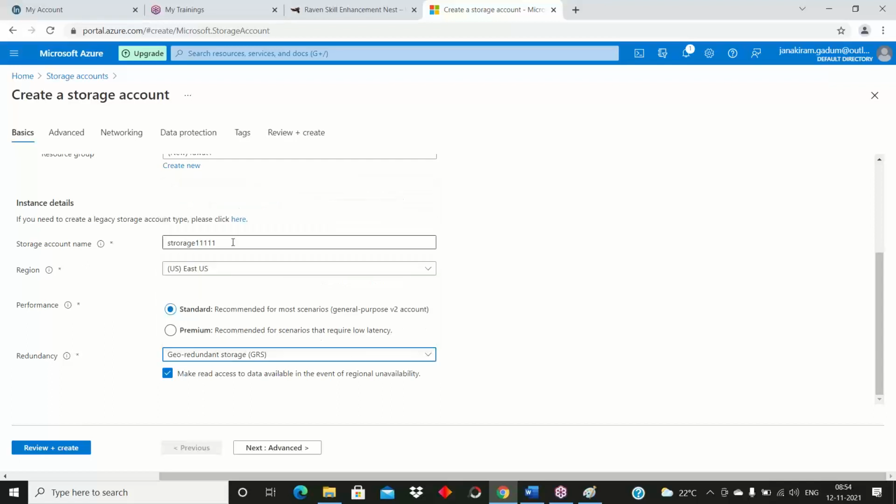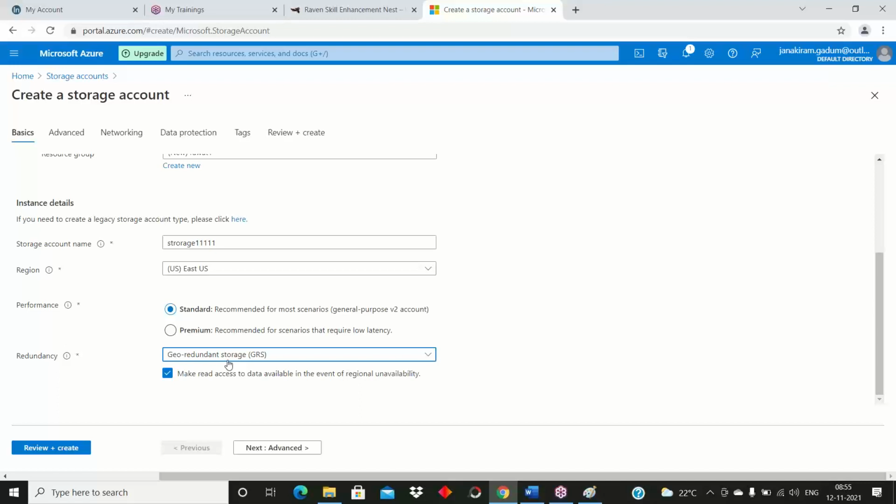If you go with GRS, what happens? I chose East US here. GRS will maintain our data in 2 regions, a primary region and a secondary region.